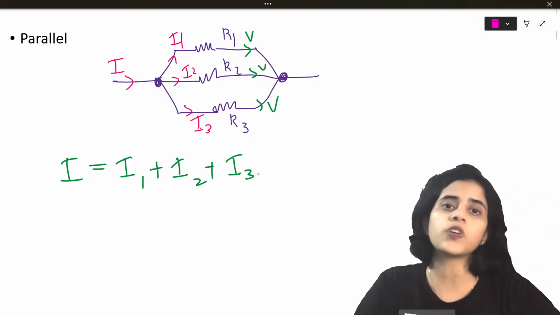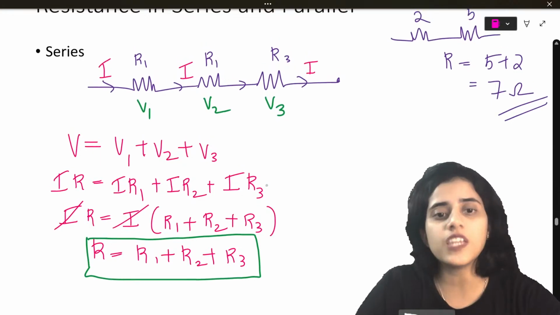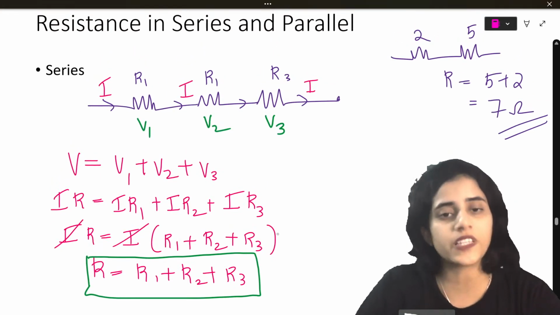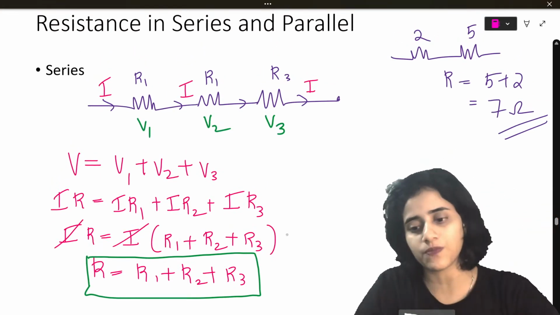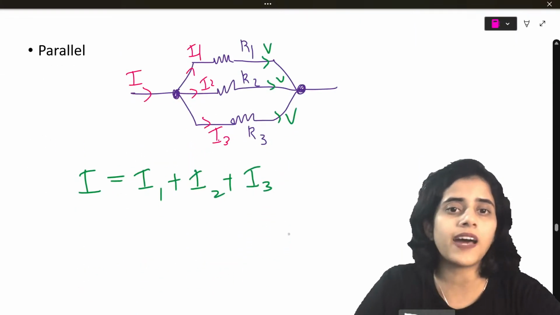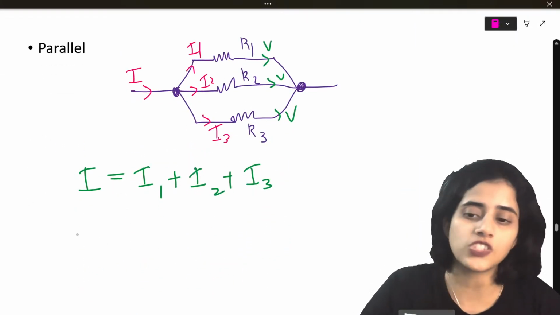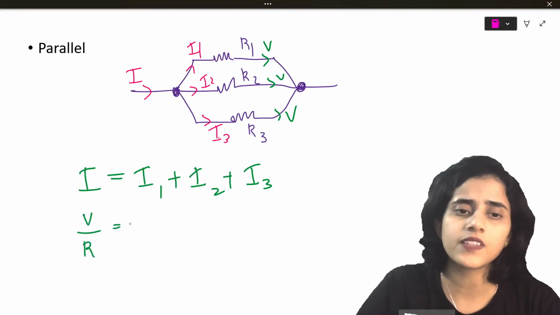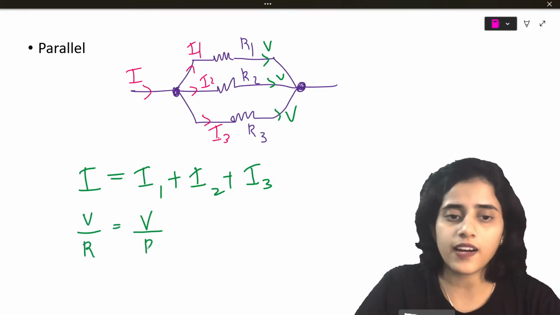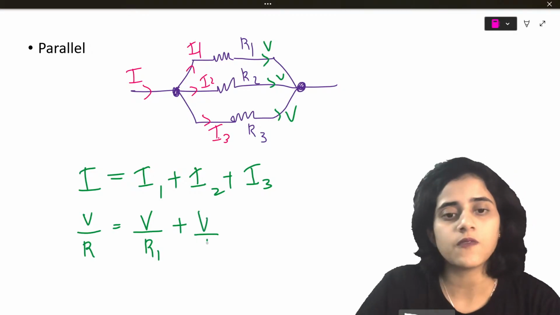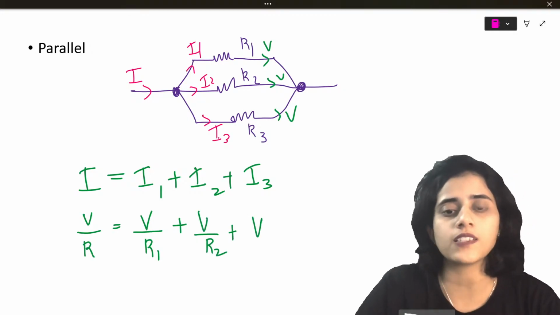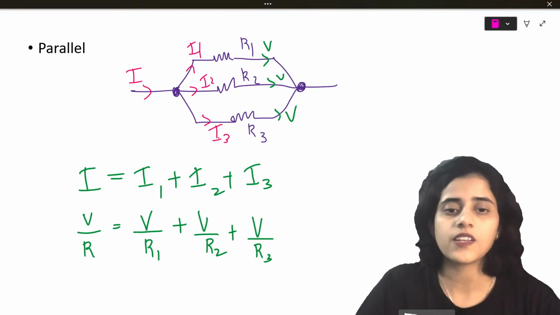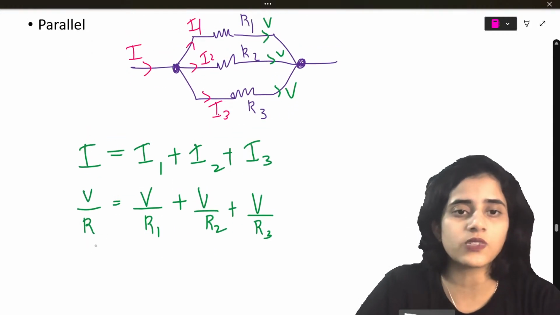Remember in series, what did we do? We did V is equal to V1 plus V2 plus V3, because voltage was changing. But in parallel, current is changing. Now what is current? V by R. So this is V by R1 plus V by R2 plus V by R3. Now I can take V outside.